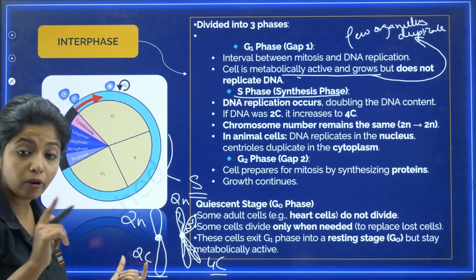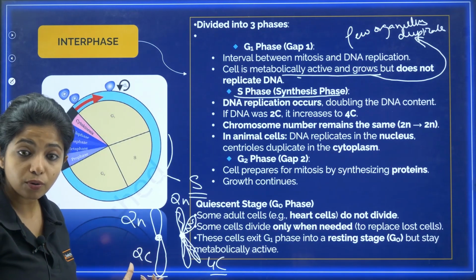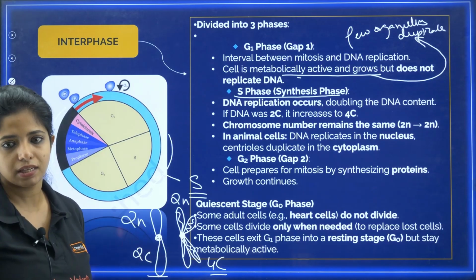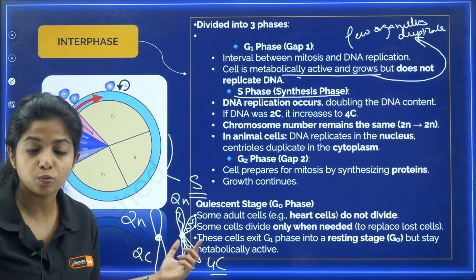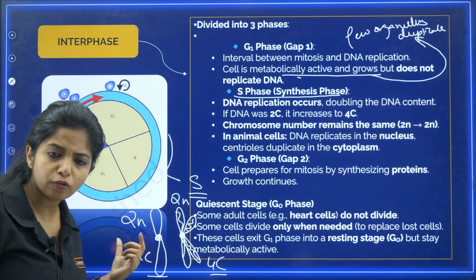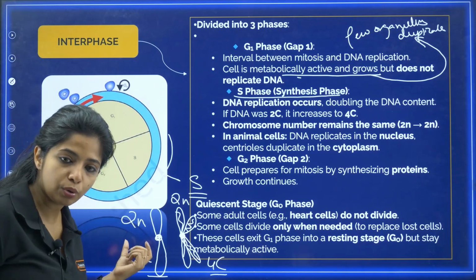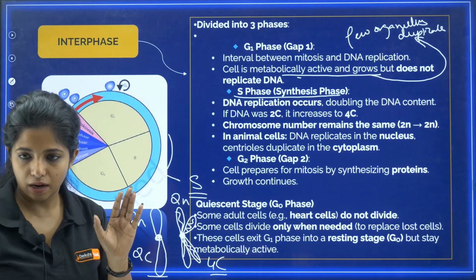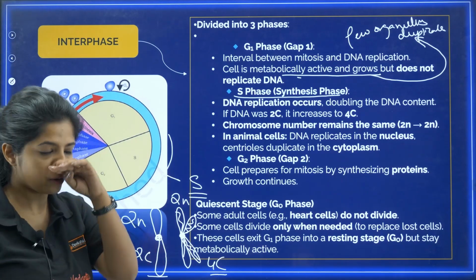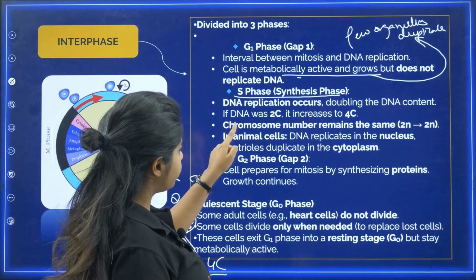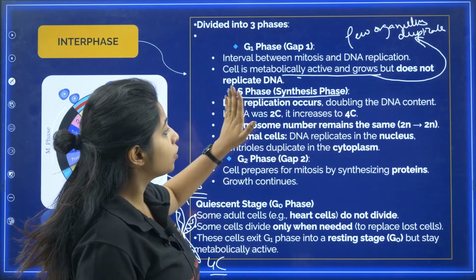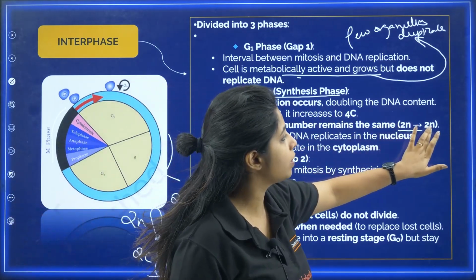So always remember, the amount of DNA, if you ask whether it is increased or not, yes, it is increased. If it was 2C, it becomes 4C. But what about the number of chromosomes? It remains the same. It was 2n, it will remain 2n itself. Will you be able to remember it? You have to remember it. So if DNA was 2C, it will increase to 4C. Chromosome number remains the same, that is 2n.